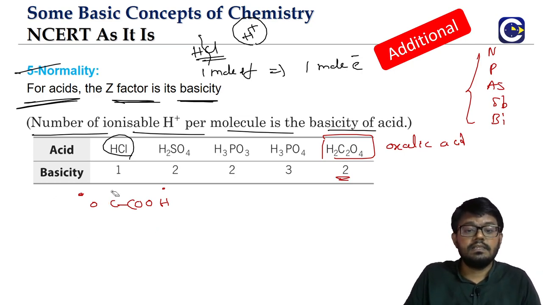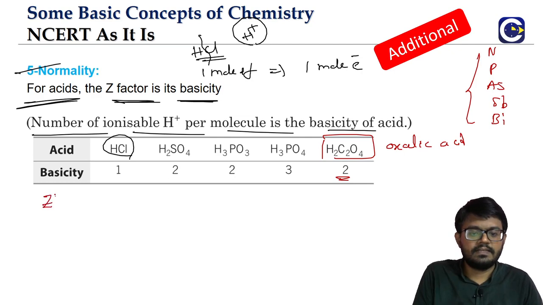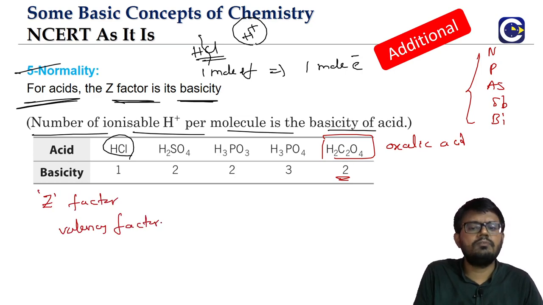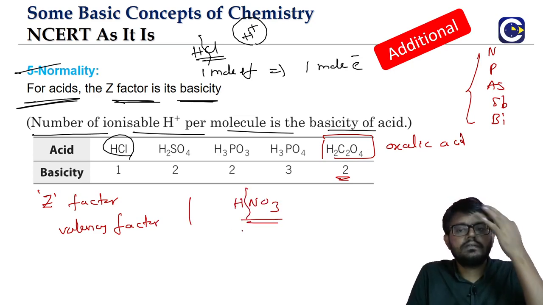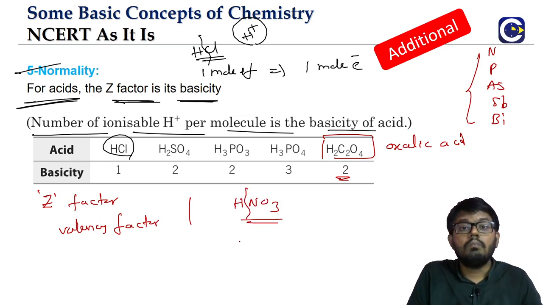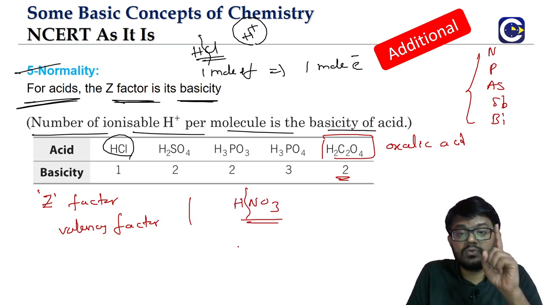So how do you find the Z factor? The Z factor can also be called the valency factor. Most of this will be straightforward. Suddenly they may give us nitric acid. You look at it, it's a monobasic acid, meaning it will give us only 1 H plus.